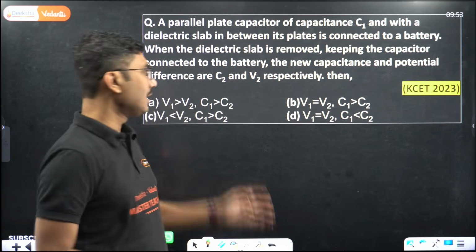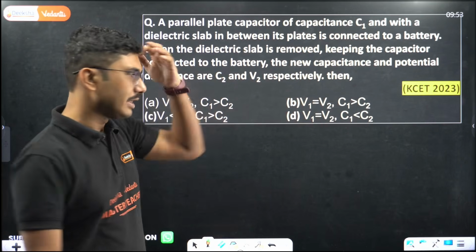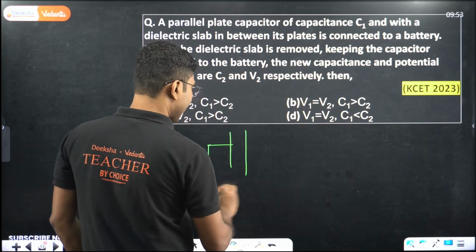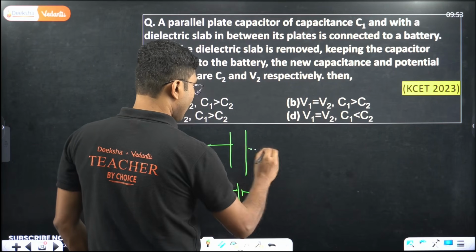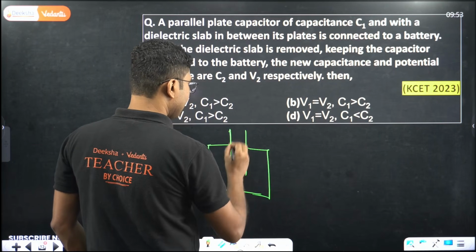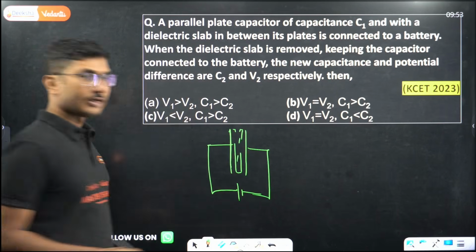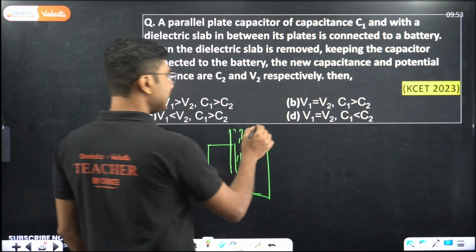Then what is the correct relation? Now let's see, we have a capacitor connected to a battery. Initially there was a dielectric medium between the plates, and suppose the capacitance is C1.